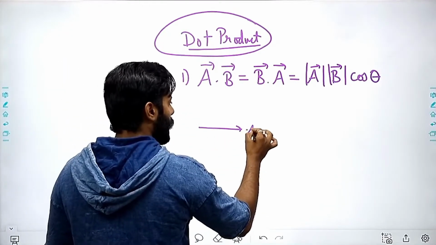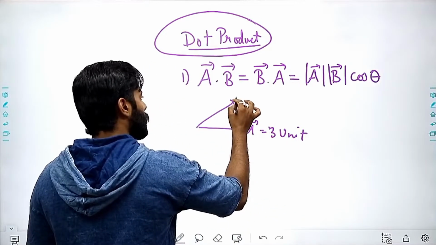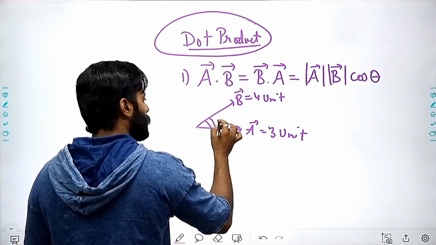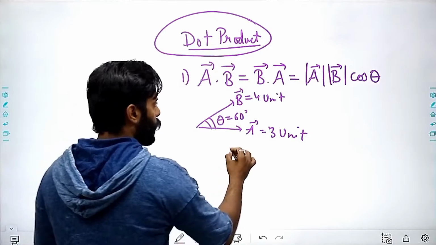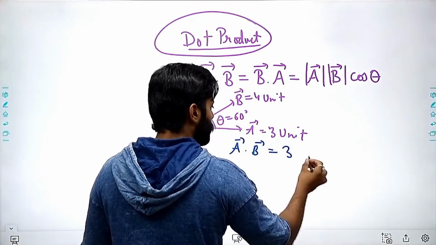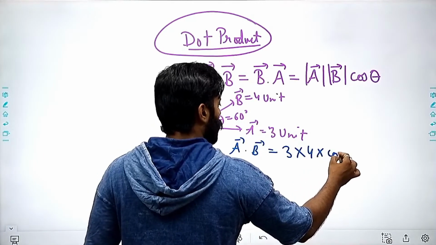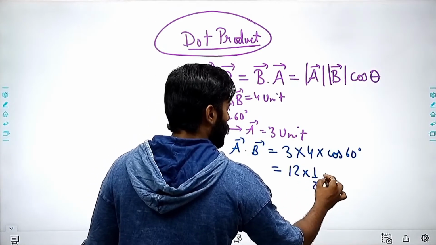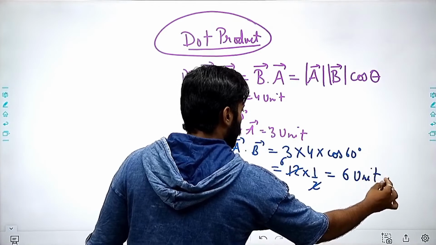If this is A vector 3 unit, this is B vector 4 unit, and there is an angle of 60 degrees here, then the value of A dot B will be equal to 3 into 4 into cos 60 degrees. So 4 3s are 12, cos 60 degrees is 1 by 2. So that will be 6 unit, right?